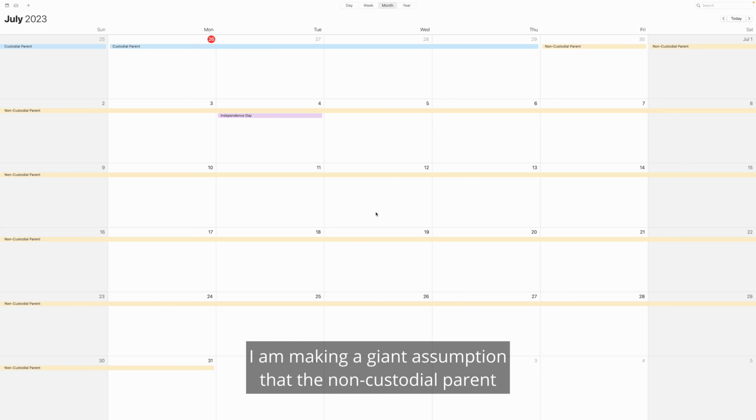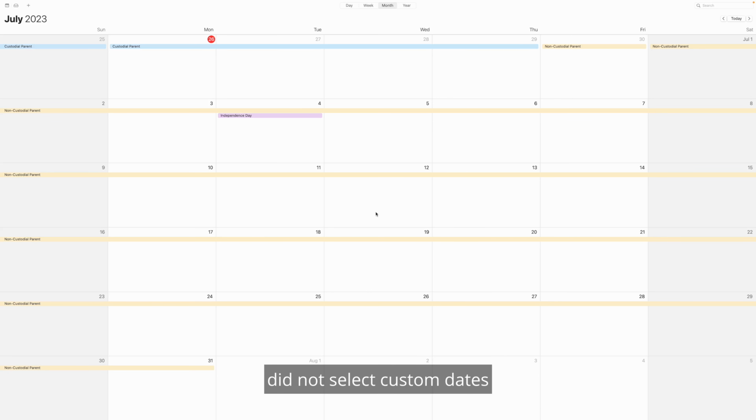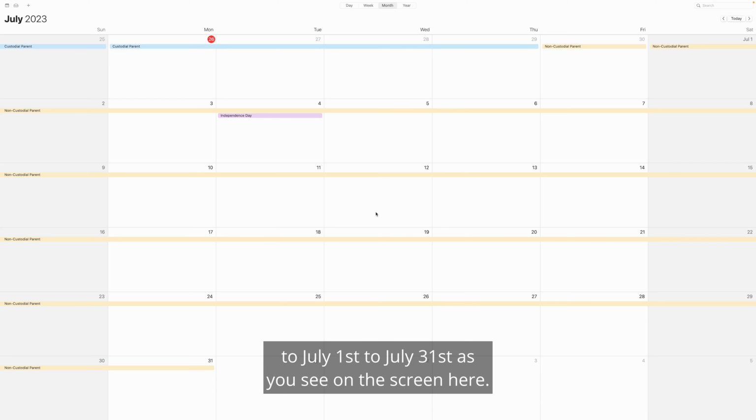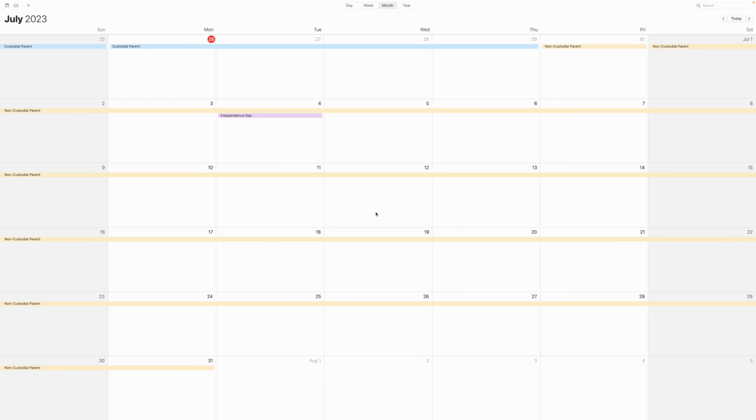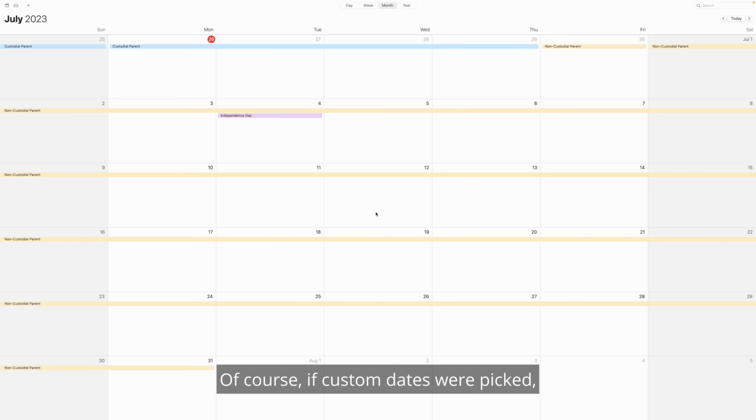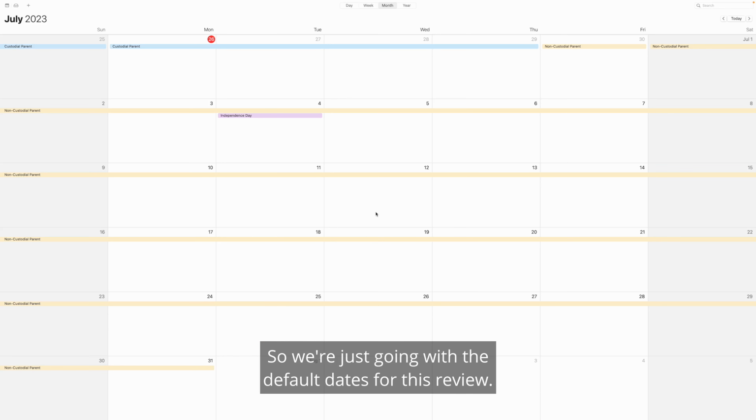I am making a giant assumption that the non-custodial parent did not select custom dates for their extended summer possession. Therefore, we know that it would default to July 1st to July 31st, as you see on the screen here. Of course, if custom dates were picked, there's no way for me to know that, so I would not be able to comment on that. So we're just going with the default dates for this review.